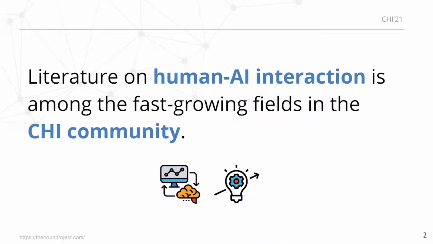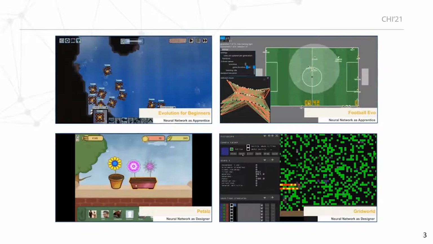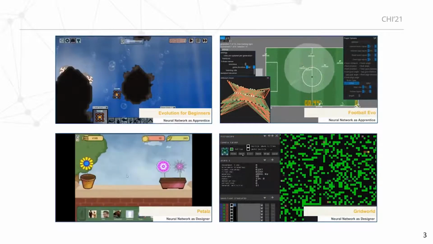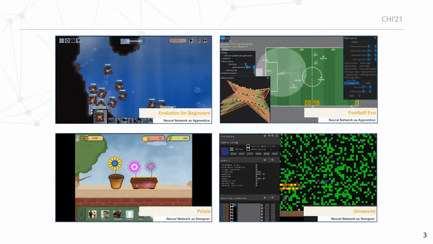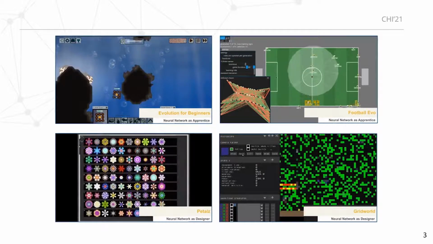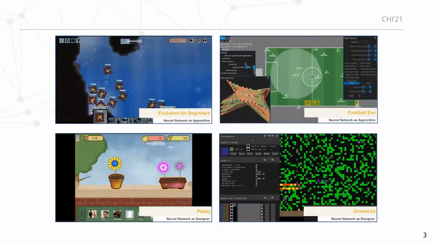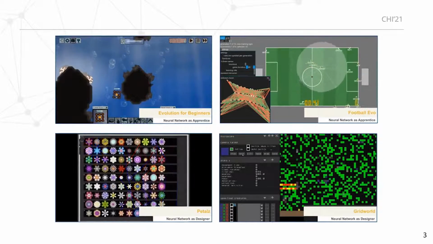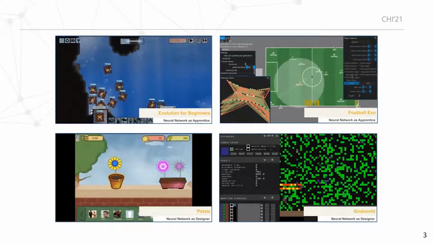Literature on human-AI interaction is among one of the fastest growing fields in the CHI community. With few exceptions, most recent literature focuses on productivity-related domains. However, one overlooked area is the context of play. The history of AI has long been associated with games. Video games have often been the testbed to try new AI algorithms and use the user interaction they afford. Therefore, games offer a rich domain to understand and explore new ideas in human-AI interaction.